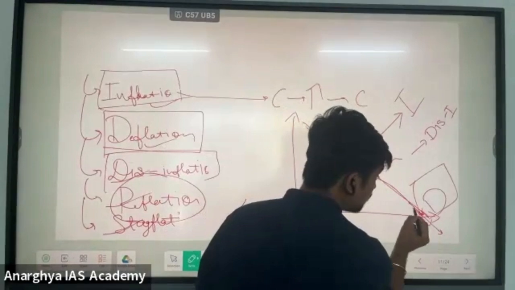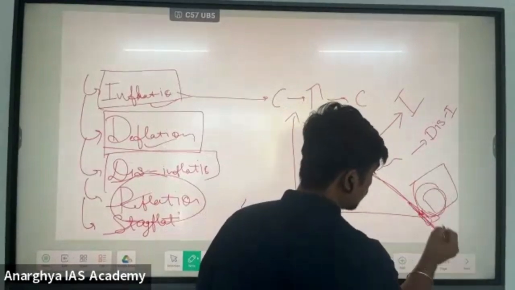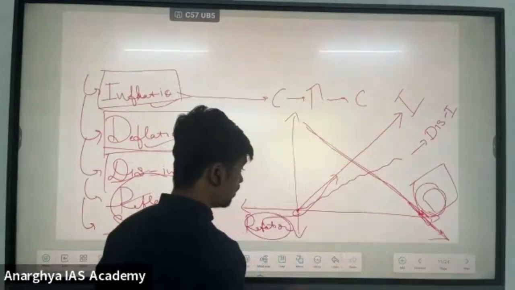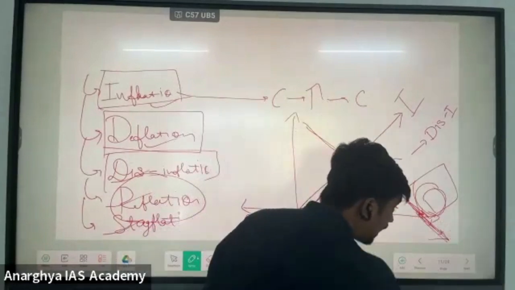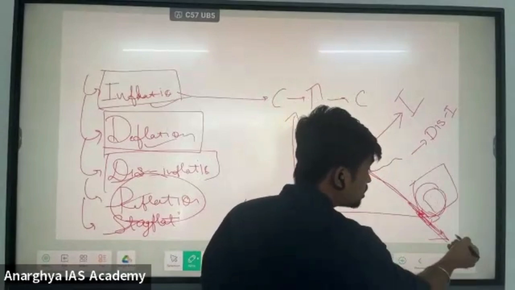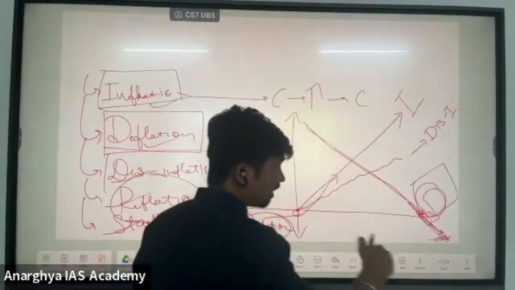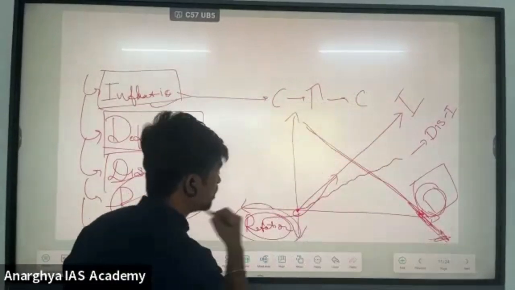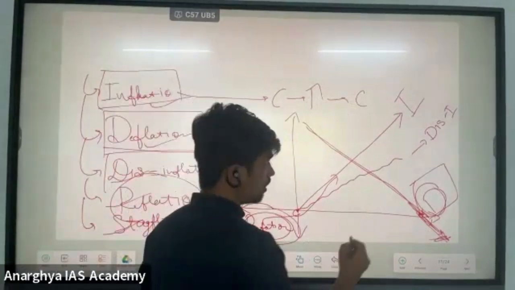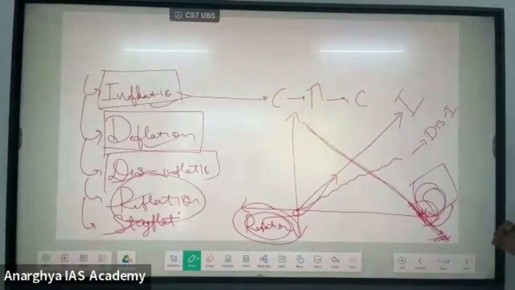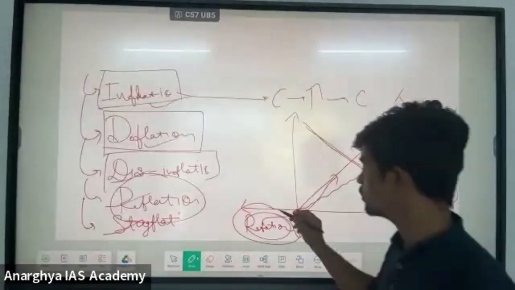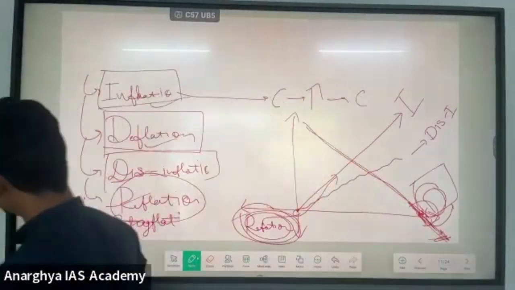Please remember this. After the deflation, inflation tries to increase again from that level. When deflation happens, there is again a start of recovery of inflation, and that recovery of inflation is called reflation.